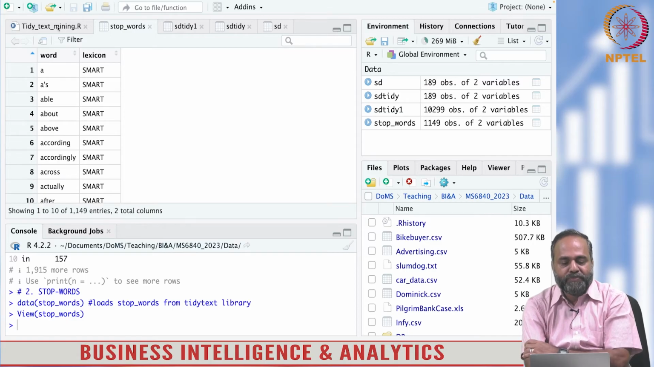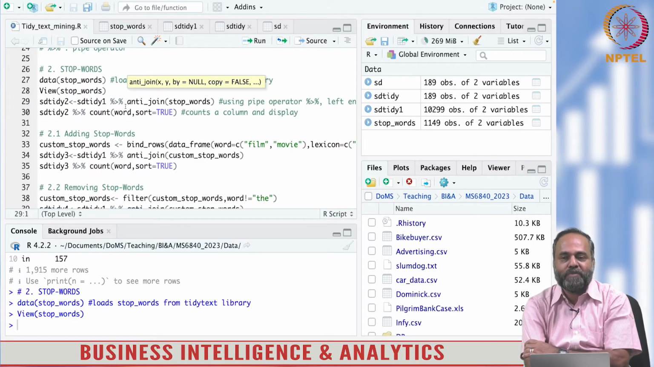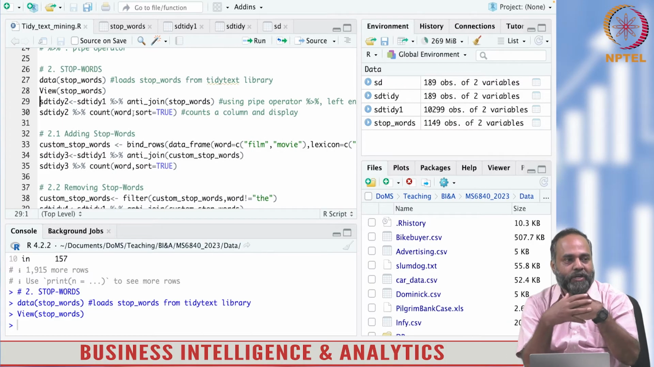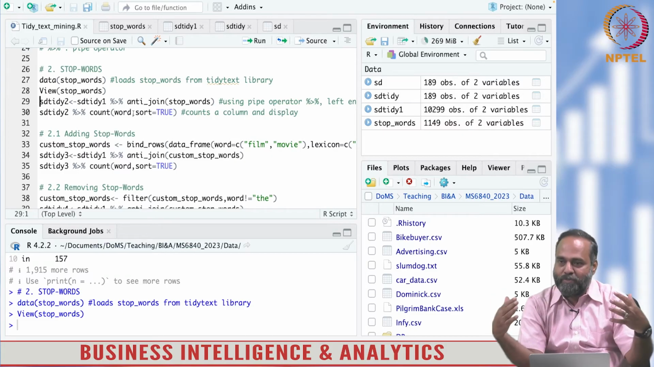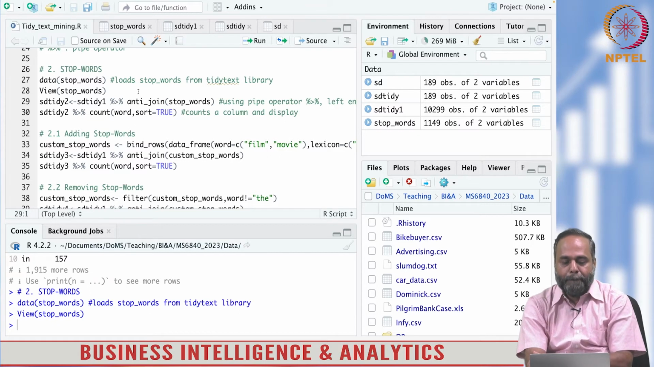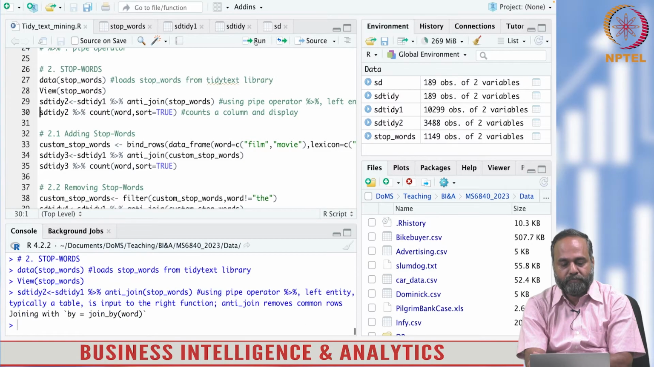Now you want to remove the stop words from your original corpus. How is that done? You use anti-join. There is a command called anti-join. Anti-join means those words will be removed from your original corpus. You see the anti-join command using the pipe operator. So now let us look at the counts. The meaningless, the useless words are gone, as we say.